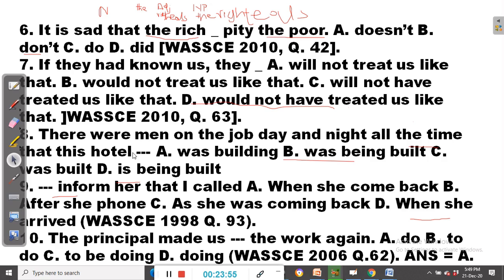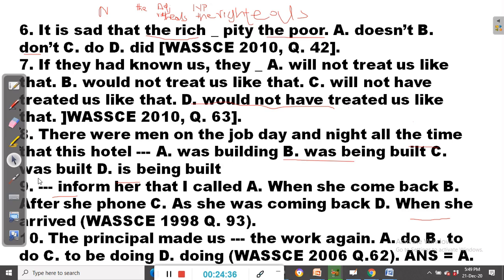That is exactly the principle: past continuous tense used in reporting a habitual action. The action of building the hotel was not a one-off event. It was something that was in progress, happening repeatedly during the period in focus, and the past continuous tense is ideal for reporting such events.